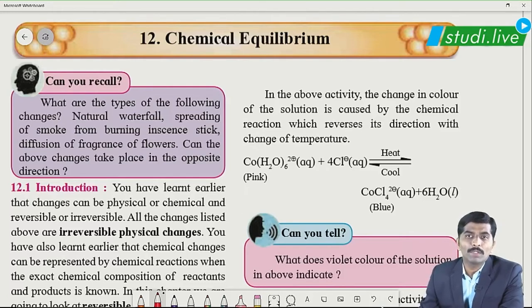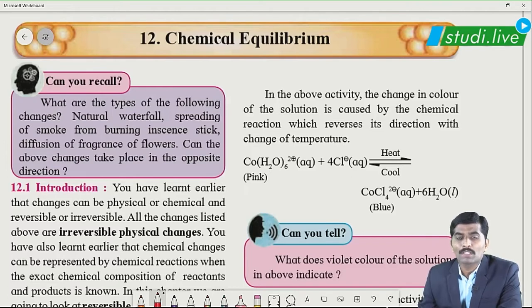In chemical equilibrium, this is the core of this chapter. We will be dealing with the equilibrium constant. What is equilibrium exactly? Then the equilibrium constant in terms of Kc and Kp, that is concentration and pressure. Further, we will be studying different factors which affect the process of equilibrium and the applications of equilibrium.